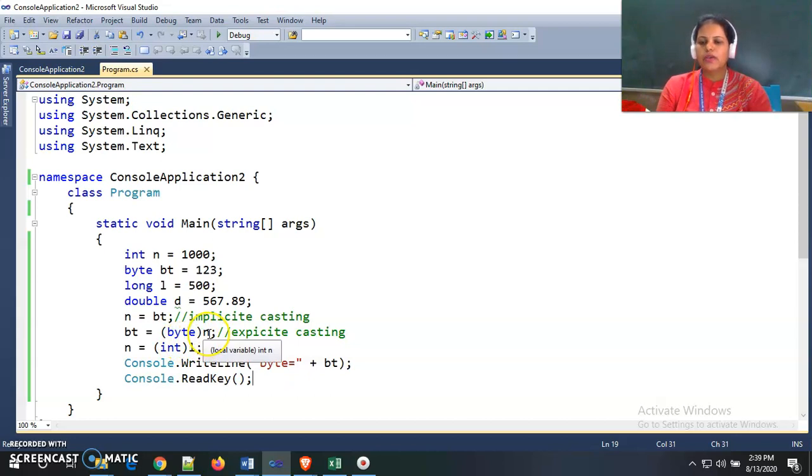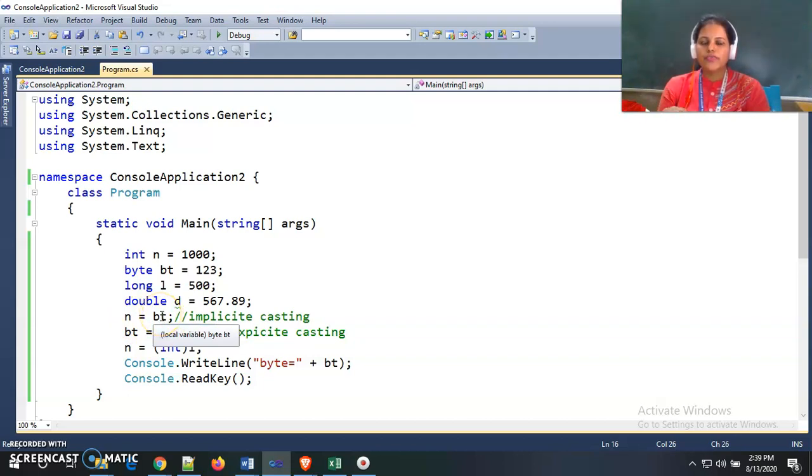So this may happen, and we need to take care when we are explicitly casting: is it possible, or is it within the range of the left side data type, so we get the correct result. Otherwise we sometimes get incorrect results because of the casting. Inside implicit casting this will not happen, because on the left side there is a long data type variable and on the right side a short data type.